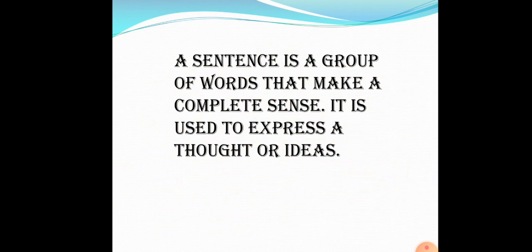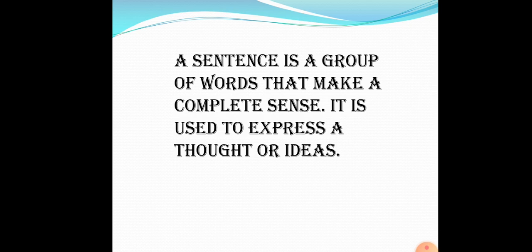So, how can we define a sentence? A sentence is a group of words that makes complete sense. It is used to express a thought or idea. So, what is the main thing in the sentence? The main thing is that it should complete a sense. It should have a complete sense.